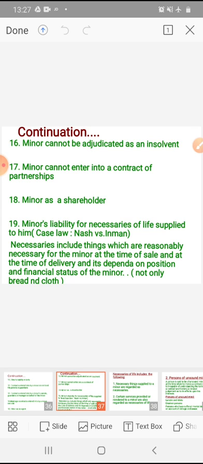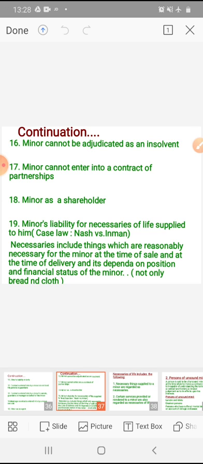That particular thing should be necessary for a particular minor at the time of sale and at the time of delivery, and it depends on the position and financial status of the minor, not only bread and cloth. Usually we say necessaries means only bread and cloth. Under the minor's agreement, necessaries are not only bread and cloth; they include many other things, depending on the time of sale and delivery. Whatever is needed by the particular person at the time of sale and delivery is considered necessary, and it differs from one person to another.